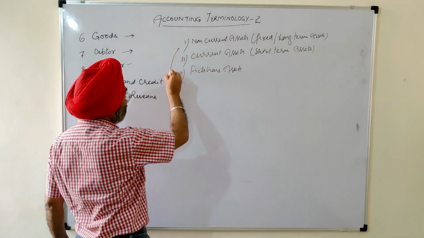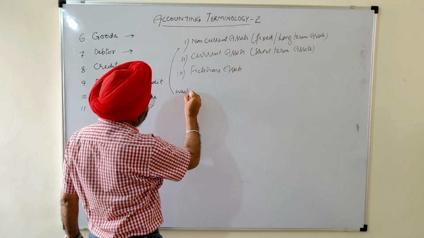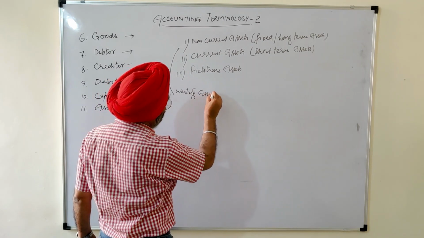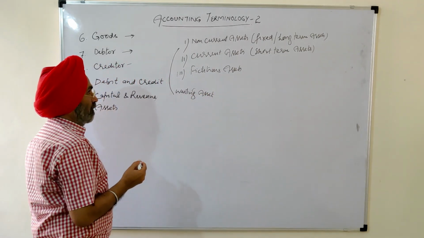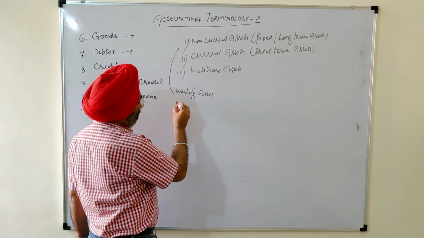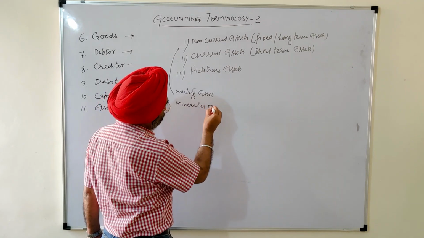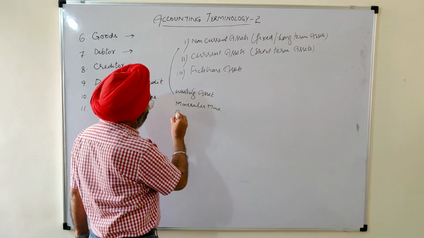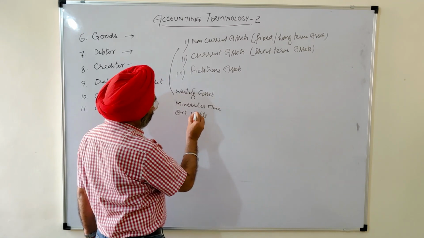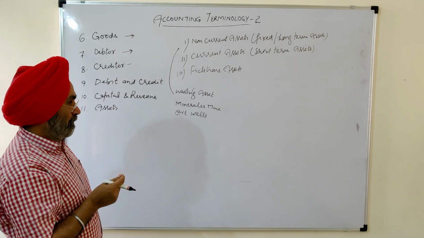Firstly, one branch of non-current assets, which is a wasting asset. Minerals, mines, oil wells are two examples of wasting assets.